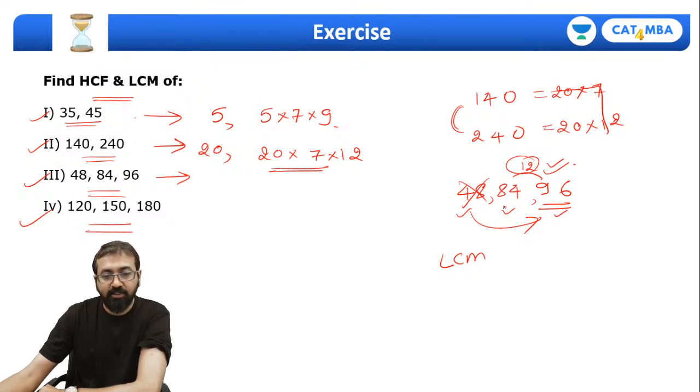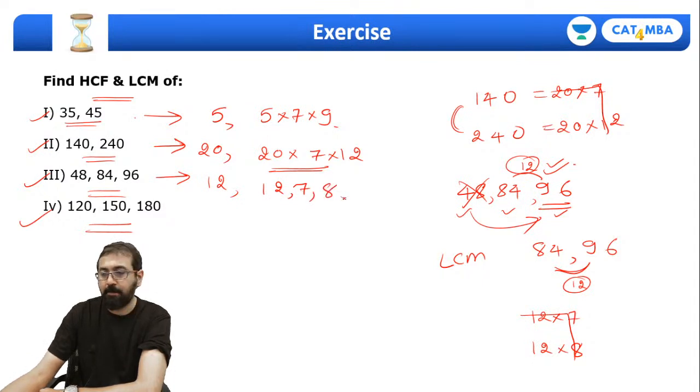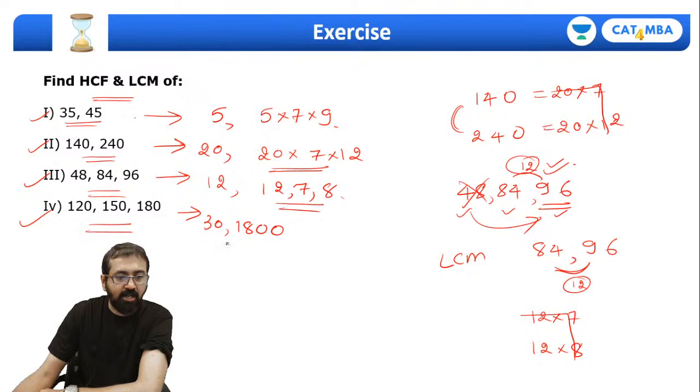So that's why when we find out the LCM, we just need to look at the LCM of these two numbers, and we know the HCF is again 12, so this is 12 only. So 84 is 12 into 7, 96 is 12 into 8, so the LCM will be 12 into 7 into 8. I'm just writing it in this form, then you can multiply it on your own. Same way, this is pretty simple, 30 and 1800.